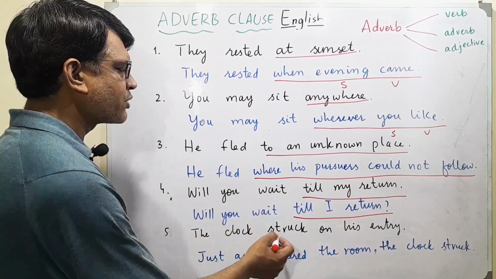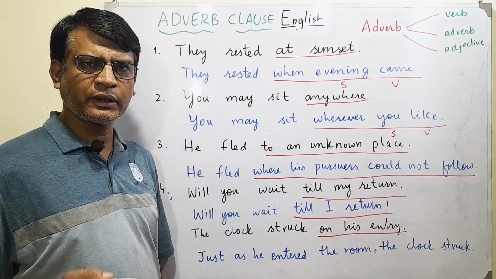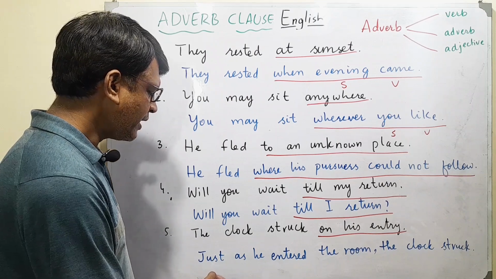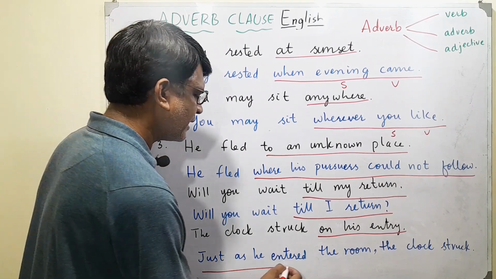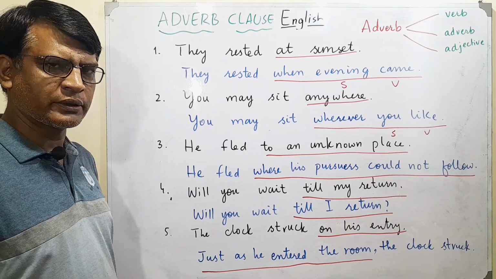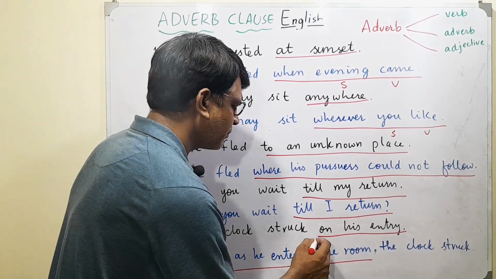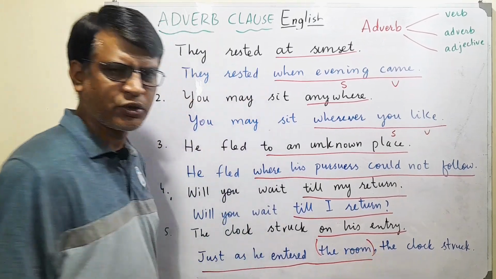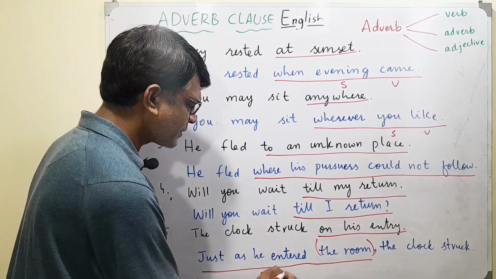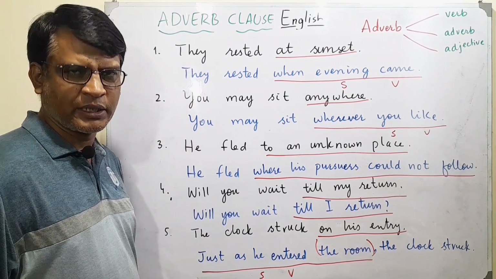Next is the clock struck on his entry. So we say just as he entered the room, the clock struck. Just as he entered. We may not use this, we may say just as he entered. Again, he is a subject, entered is a verb. That is what our clause is here now.